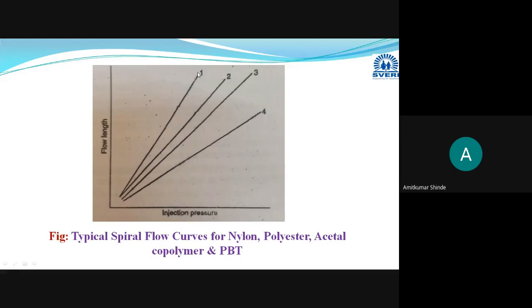Okay, in this way, first you have to go through the flow curves of that material so that you can understand how much flow length that particular material will provide when it enters the mold cavity through the gate and runner arrangement. Okay, while performing your molding process, this first point you have to take into consideration. Okay, and after this,